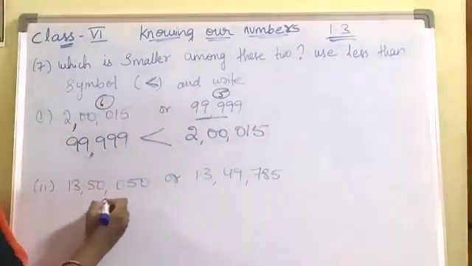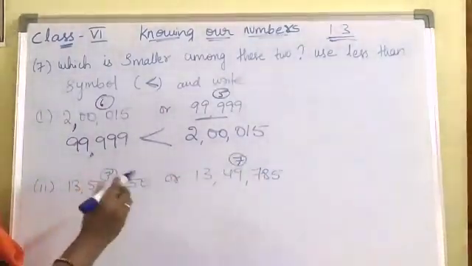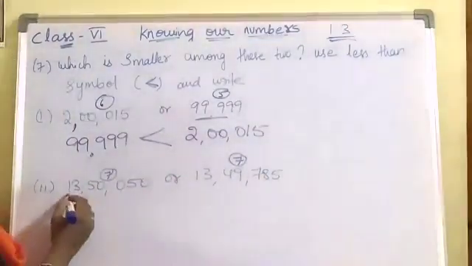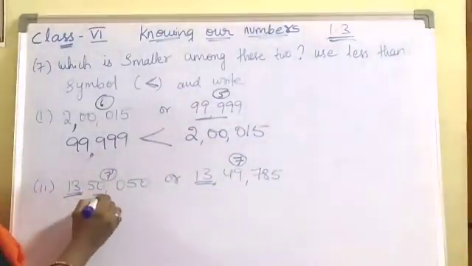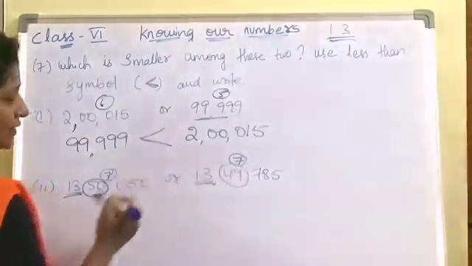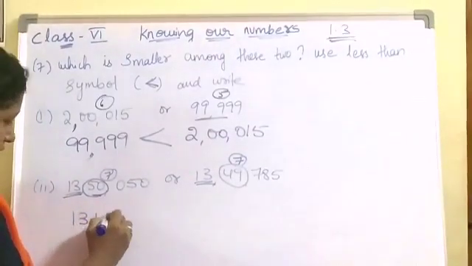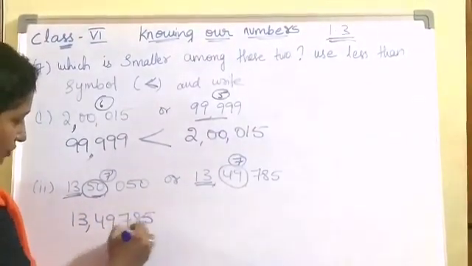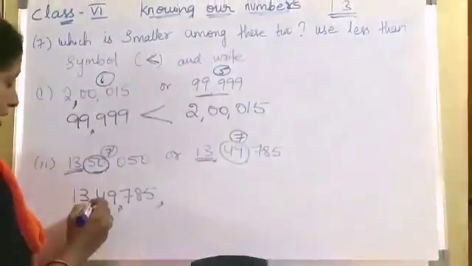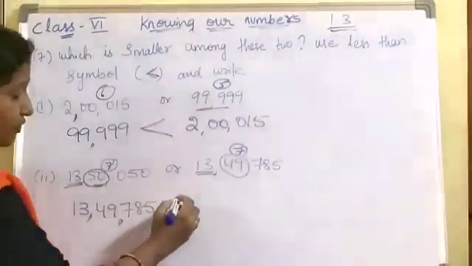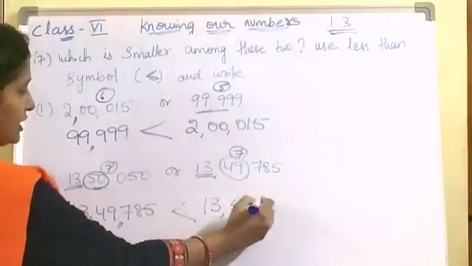Coming to this number, how many digits are there here? 1, 2, 3, 4, 5, 6, 7 digits are there. Coming to here also, it is 7 digits, isn't it? But we should check which is smaller, right? Now 13 lakhs, here also 13 lakhs, same. Coming to 1,000, 50,000, here 49,000, which is small? 49,000 is small. So first you write 13 lakhs 49,785 first on the left side, because we are using here less than symbol. 13 lakhs 49,785 is less than 13 lakhs 50,050.